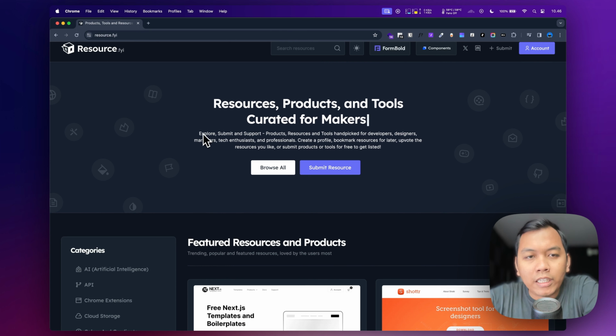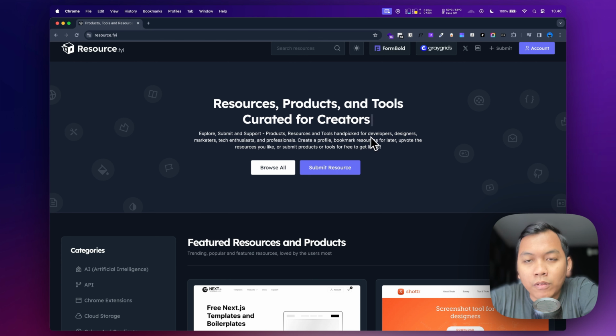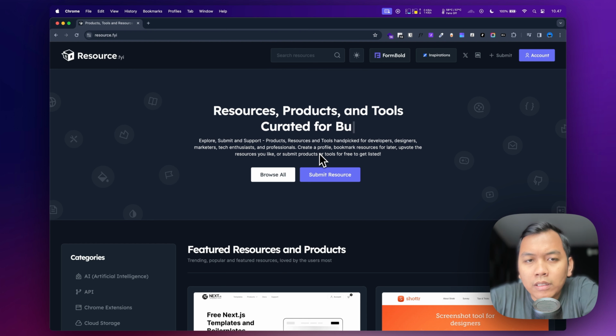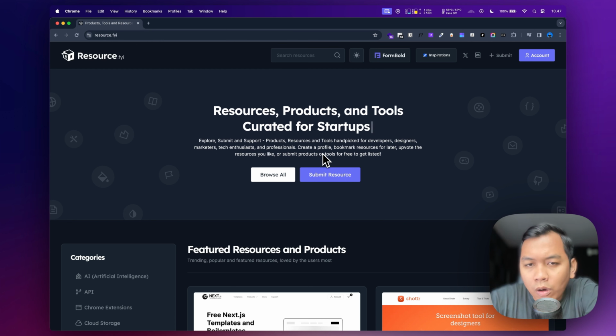Alright, so here: explore, submit, and support products, resources, and tools handpicked for developers, designers, marketers, tech enthusiasts, and professionals. We can just create a profile, bookmark resources for later, upvote the resources we like, or submit a product or tool for free to get listed on this website.